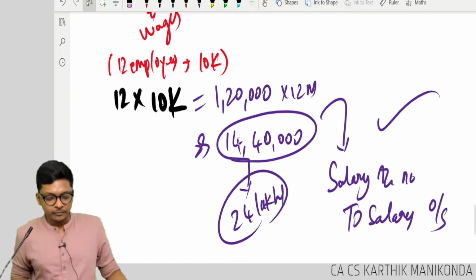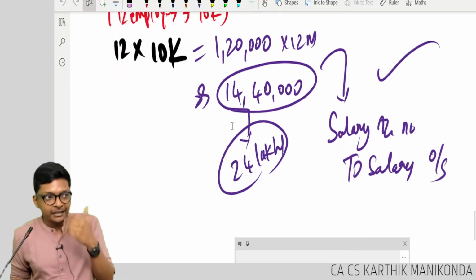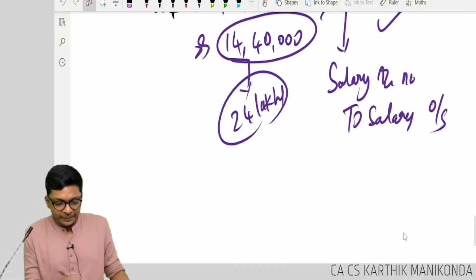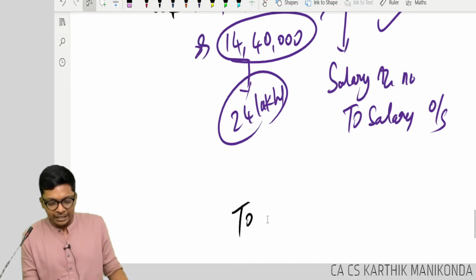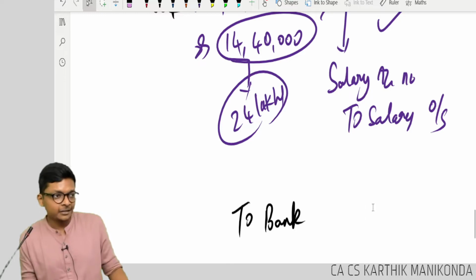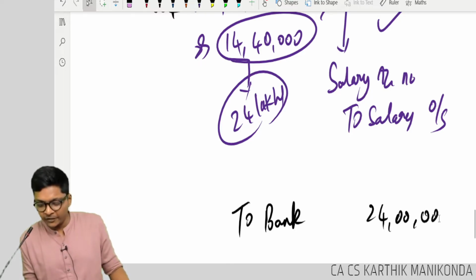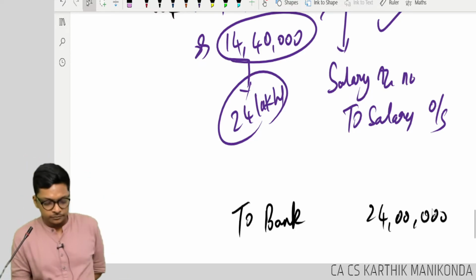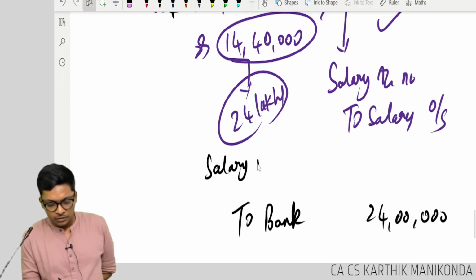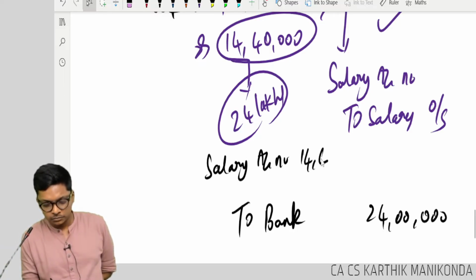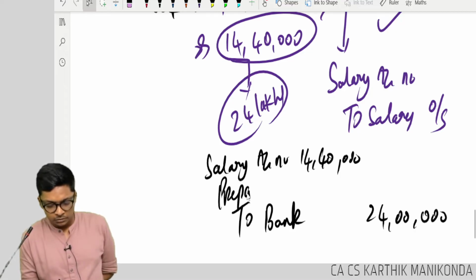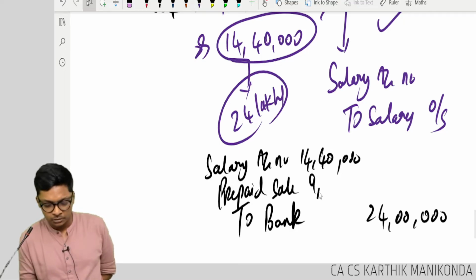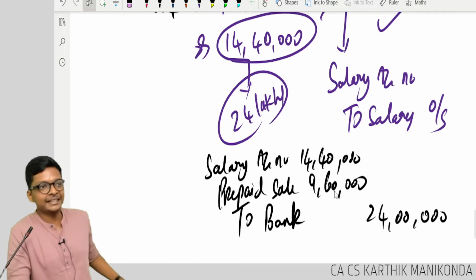Now, instead of 14 lakh 40, I paid 24 lakhs. What will be the entry? I will give credit to bank 24 lakhs because I paid 24 lakhs, I know. Debit will be salary account debit. Then prepaid salary or salary in advance, whatever, the difference. How much, guys? 9 lakhs 60,000. This is the entry.